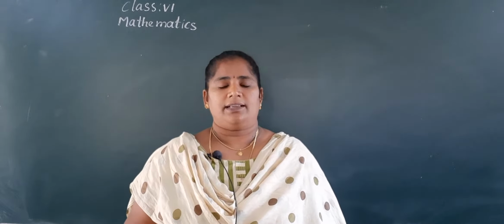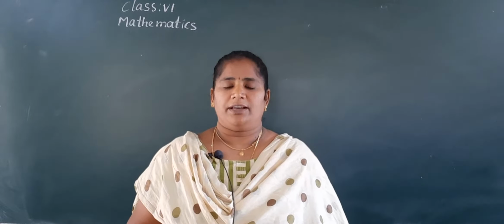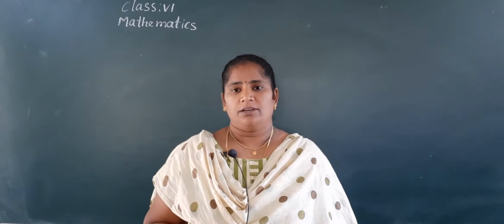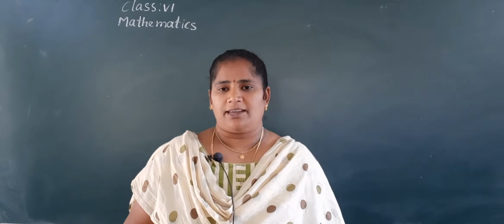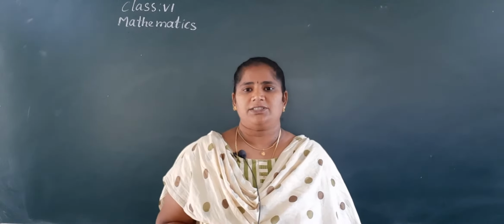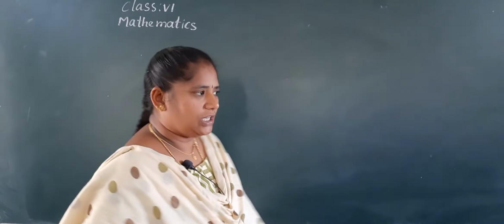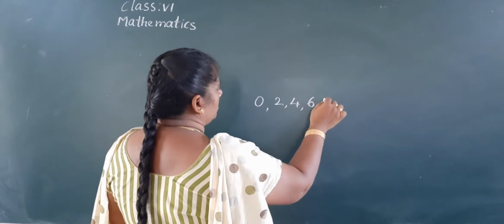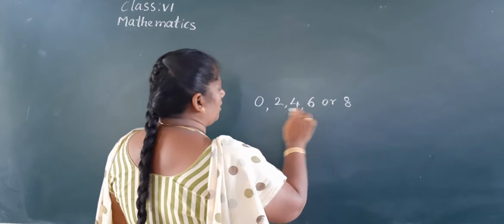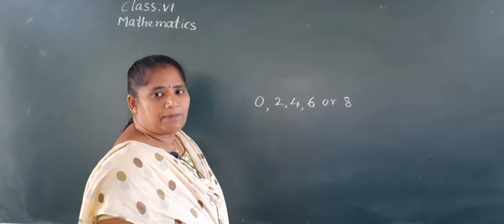So in the last class we completed the divisibility by 2. What is the divisibility by 2? Yes, if a number is divisible by 2, it has any of the digits 0, 2, 4, 6 or 8 in the ones place, and then that number is divisible by 2.